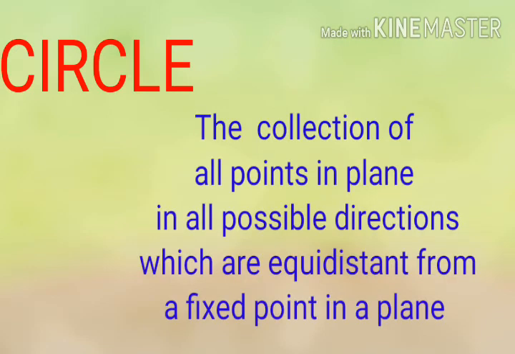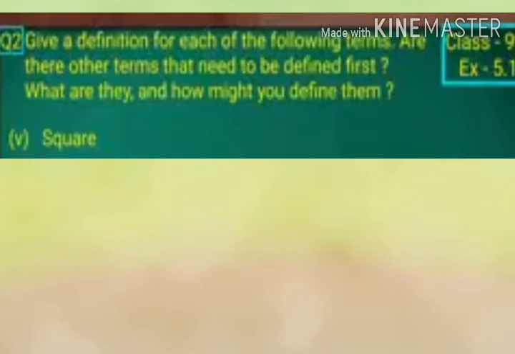Now circle, what is the definition of circle? The collection of all the points in a plane in all possible directions which are equidistant from a fixed point in that plane. That fixed point is the center. Now the last question is definition of a square.